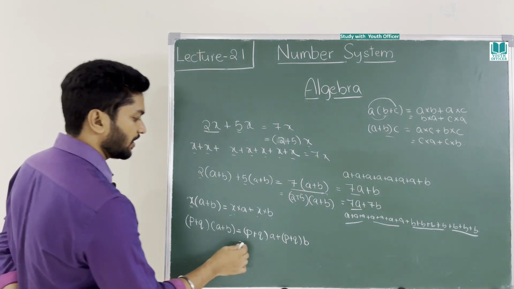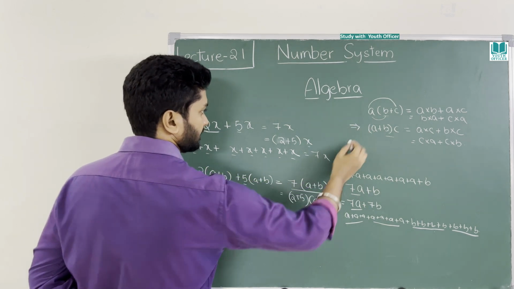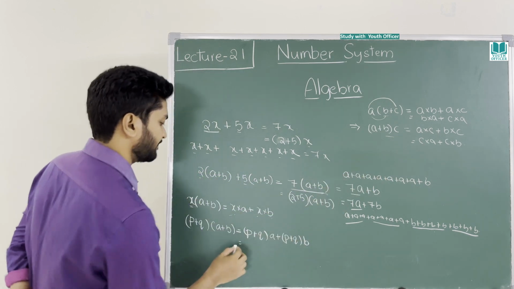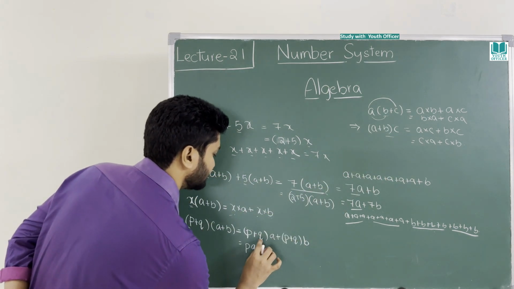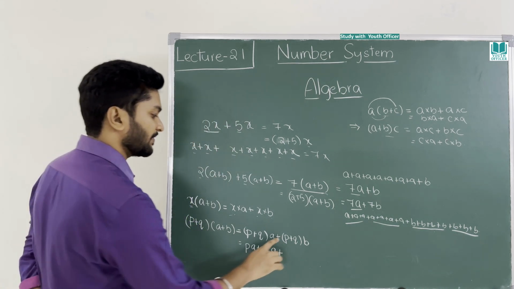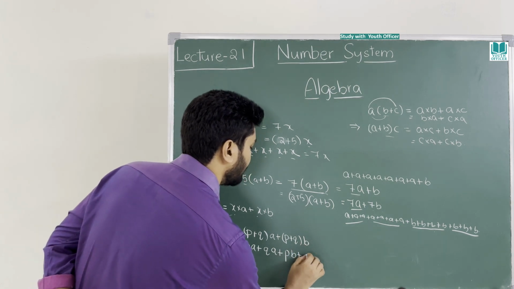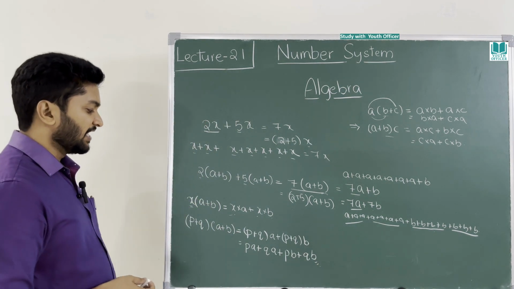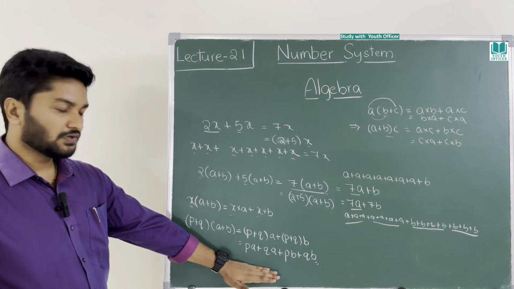Now please come here. Now how can we multiply this? This is in the form of this. P plus Q into A plus B into C. Now how do I write? P into A plus Q into A plus P into B plus Q into B. This is how you divide. Okay. So far so good.